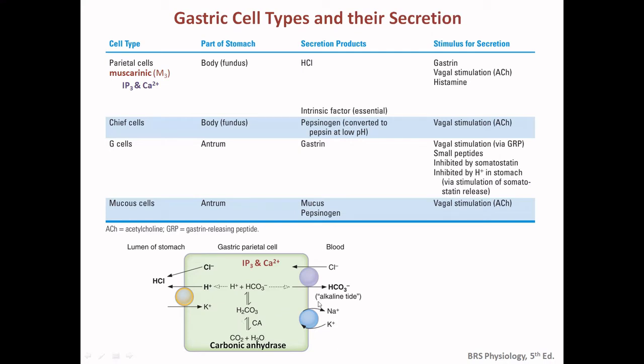So on this side to the blood, there is a net release of bicarbonate, and the potassium is coming here and the sodium is going out. So there is the net change in the charge here also because of the sodium potassium ATPase. So whatever bicarbonate is generated here, this chloride is coming in.